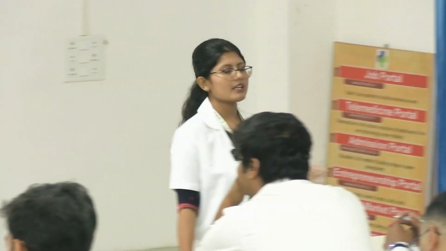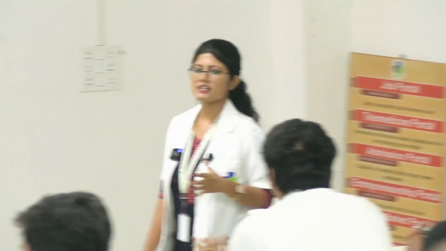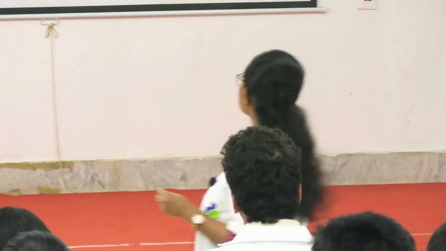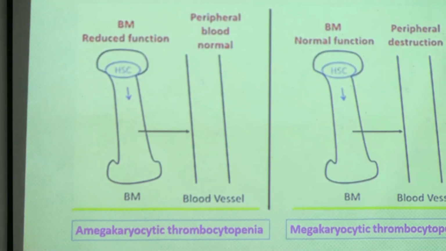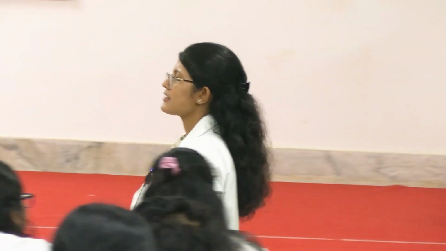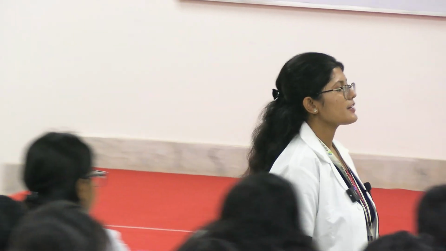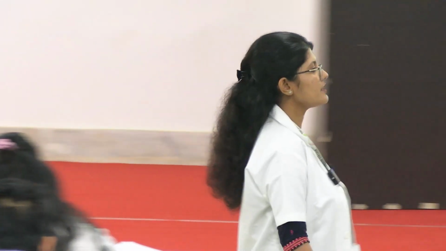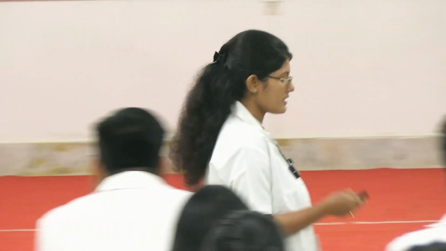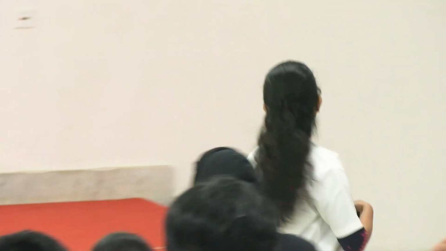Did you understand what is amegakaryocytic and megakaryocytic? In amegakaryocytic, is the problem in the bone marrow or the blood? Bone marrow. And in megakaryocytic? Can you answer this row? Anyone? In megakaryocytic, is the problem in the bone marrow or blood? Blood, yes. So today our main concern will be megakaryocytic thrombocytopenias. We will cover the three thrombocytopenias, that is ITP, TTP and HUS.